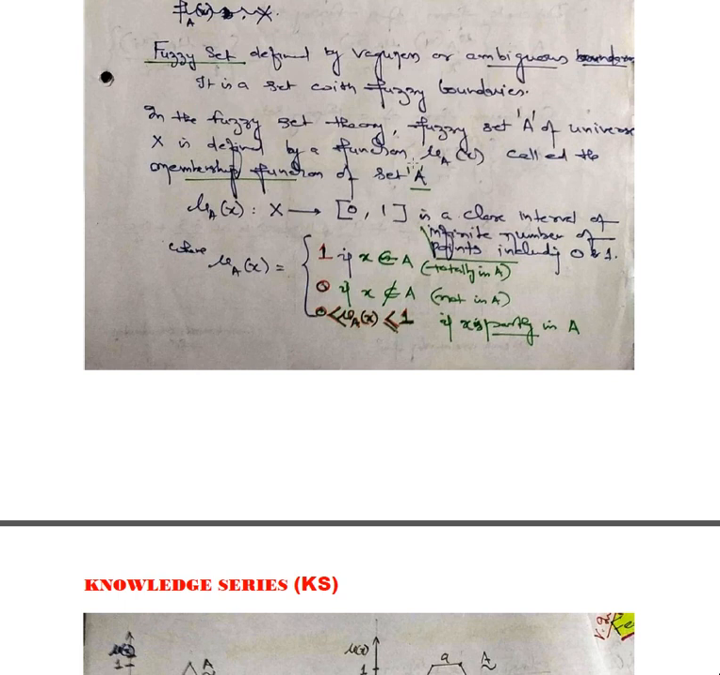So this mu stands for all the values of X from the X coordinate, which, when mapped to the Y coordinate, is called the membership function of a set A. So mu A of X is defined with a range between 0 to 1, that is, the square bracket [0, 1], a closed interval of infinite number of points including 0 and 1.